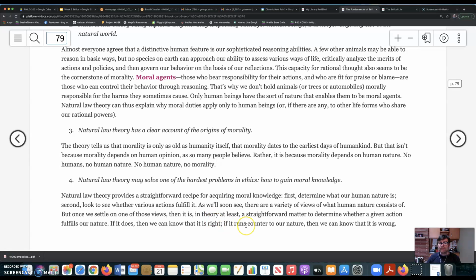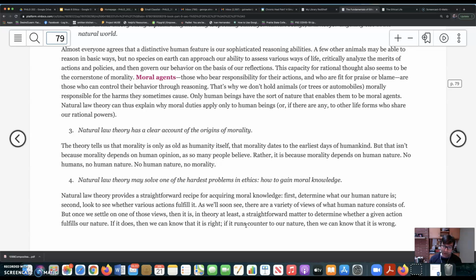And then finally, natural law theory seems to give a fairly straightforward and plausible explanation as to how we know the difference between right and wrong, how we gain moral knowledge. If you want to know the difference between right and wrong, you just have to study human nature. You have to know what our nature is: our biological nature, our psychological nature, our emotional nature, our rational nature. And those are things that we can know.